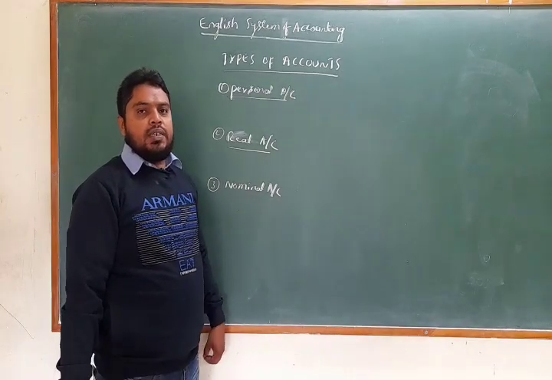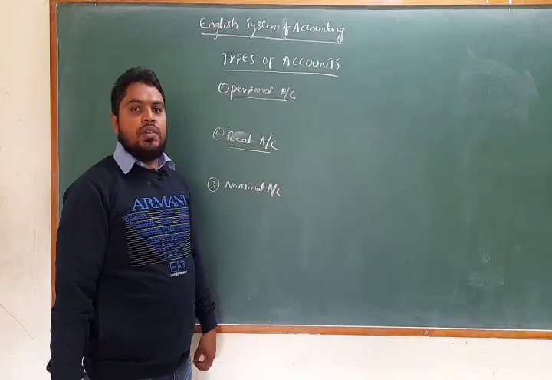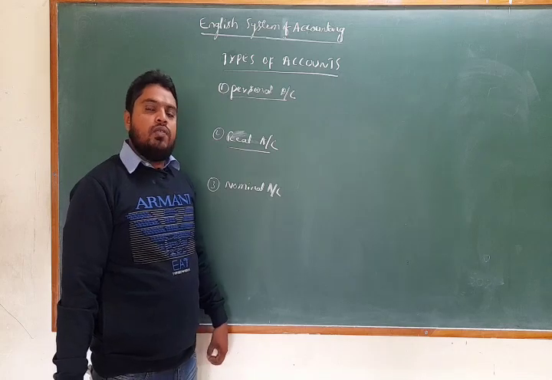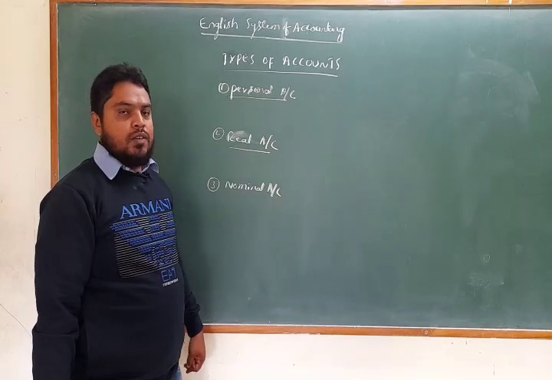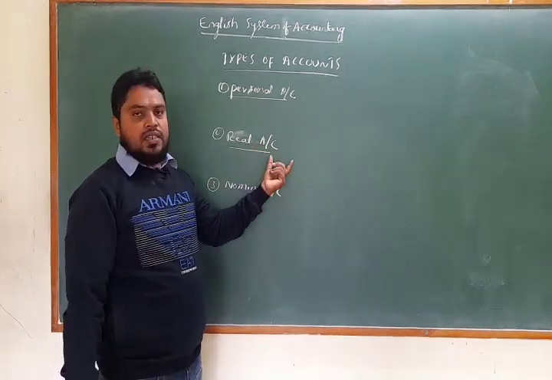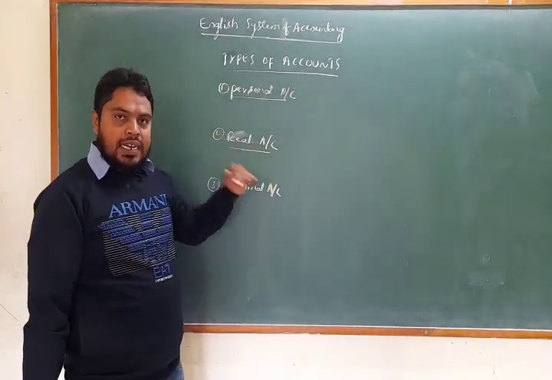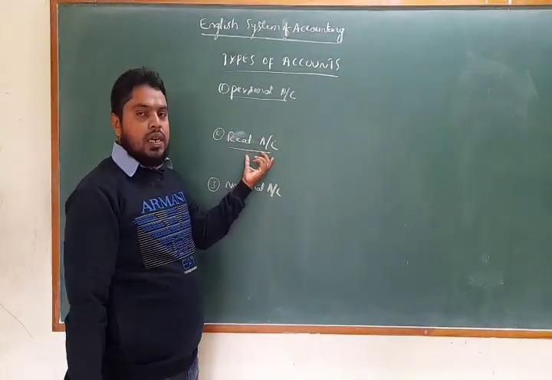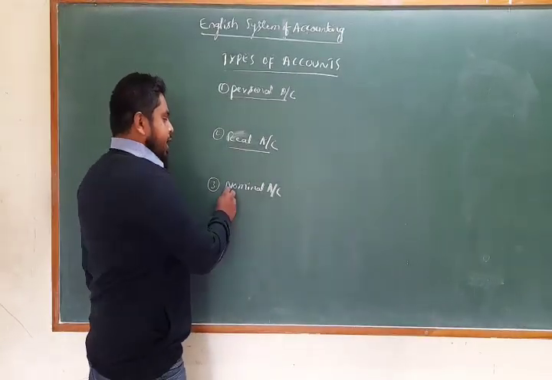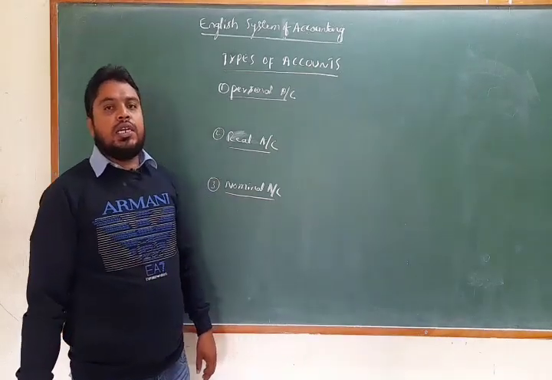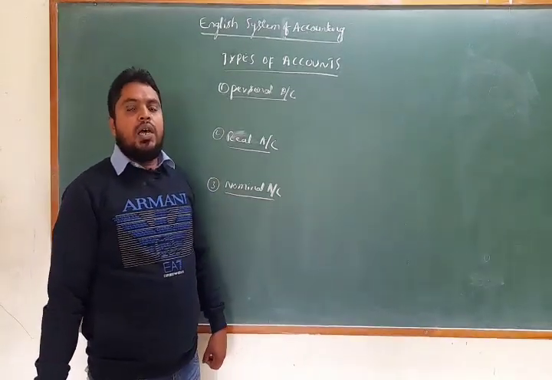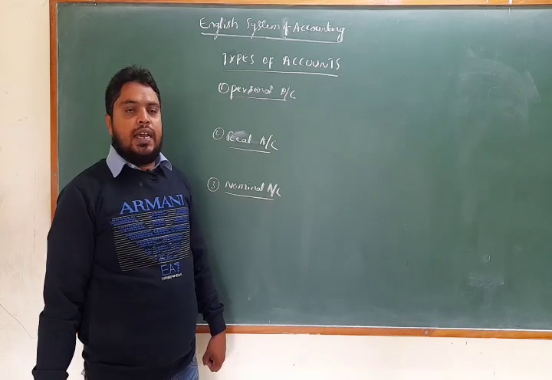Intangible assets cannot be seen, only felt. Examples are goodwill, patents, copyright, trademarks. All the assets, tangible or intangible, come under a real account. And next, nominal account is related to expenses and losses, incomes and gains.